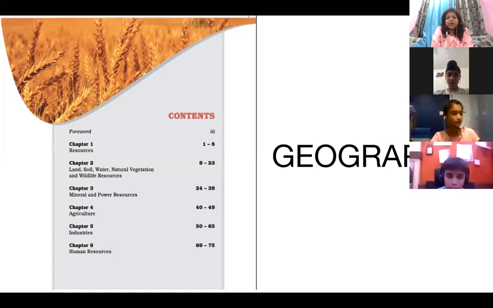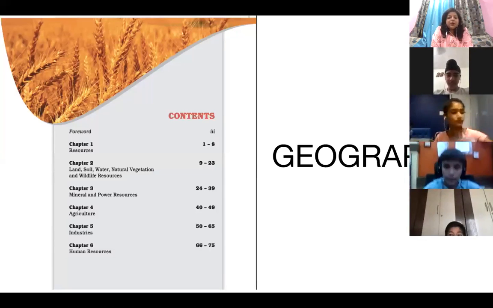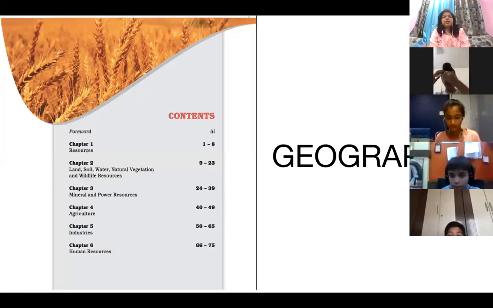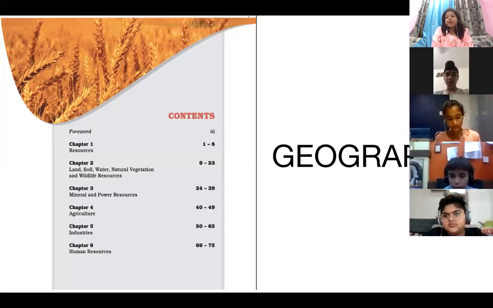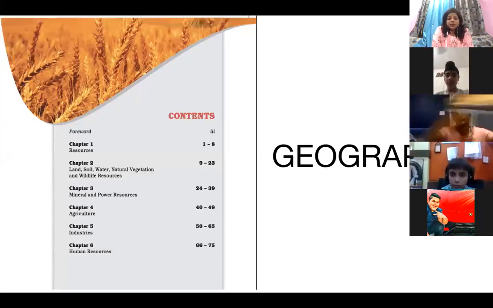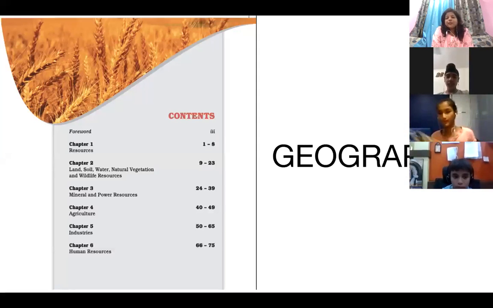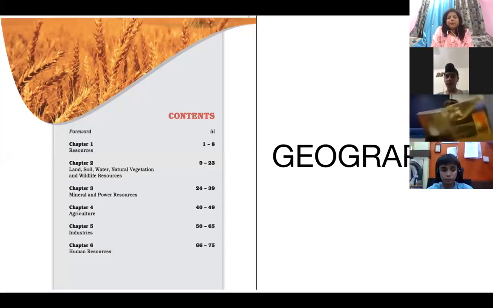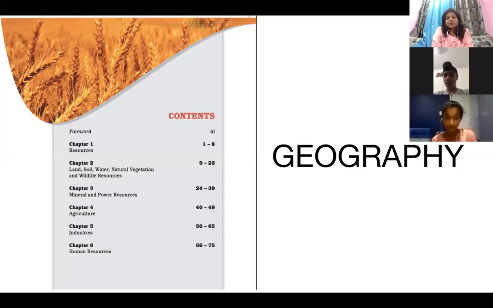Then we are going to discuss agriculture, the types of agriculture, the types of farming, the major crops, and how these crops can be utilized in earning more economy for the country. Then we discuss industries, the private sector, the public sector, the different types of industries, the major industries based in our country, and finally, how human resources are important.